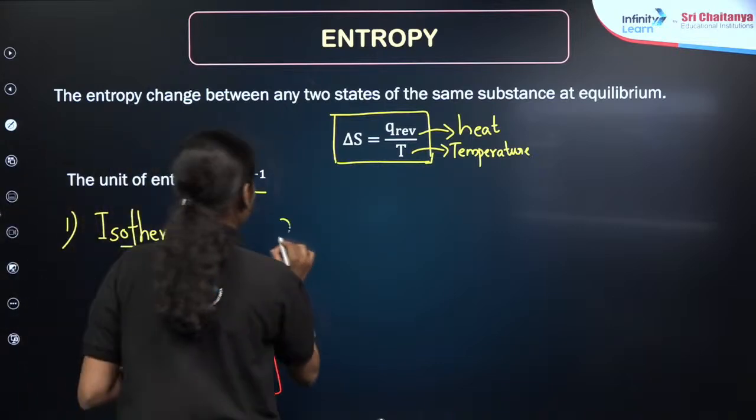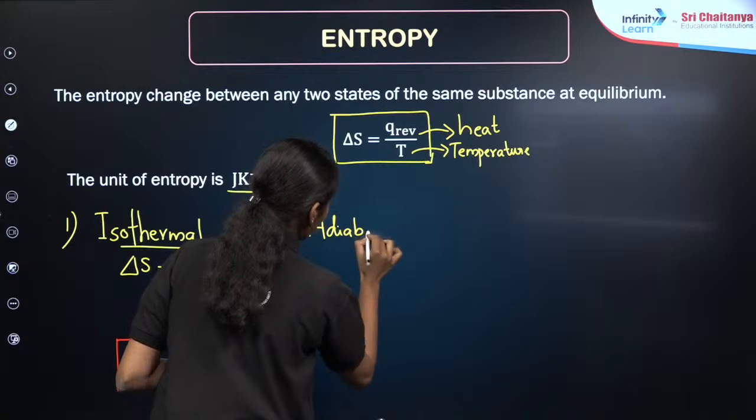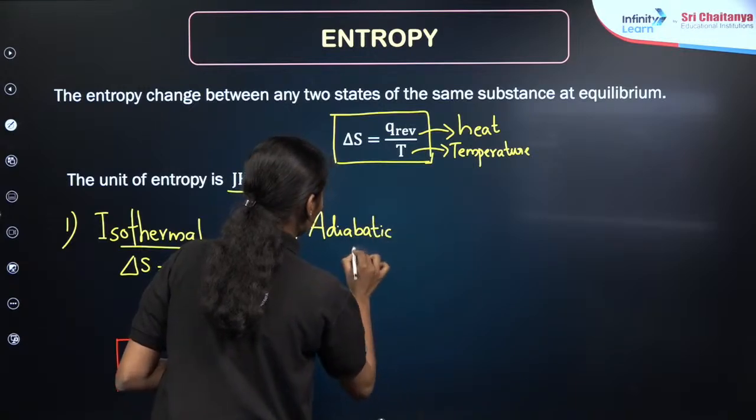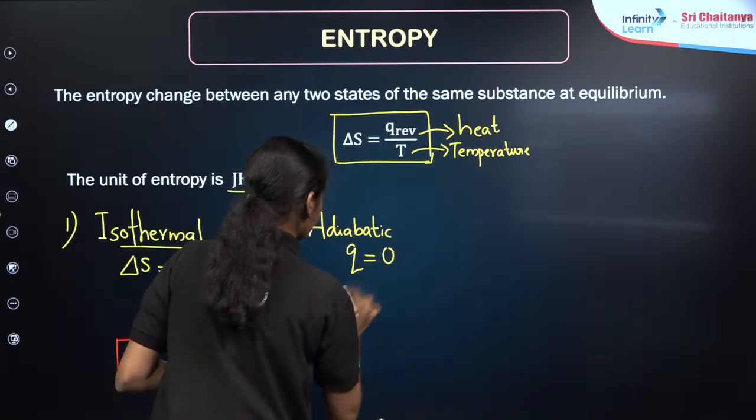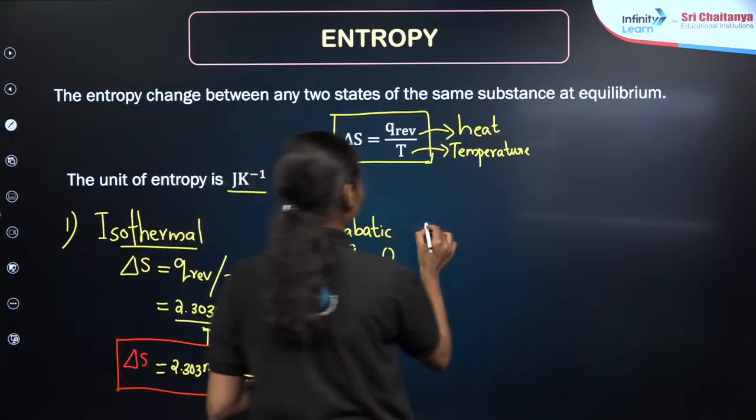Similarly, we can find out the adiabatic process also. In the case of adiabatic process, there will not be any heat exchange, which means that Q reversible or Q is equal to 0. So we can say that simply delta S is equal to 0 by temperature, which is 0. Then the third one, right?